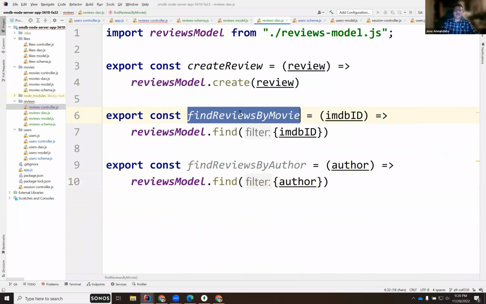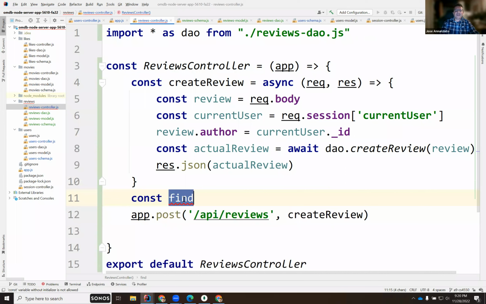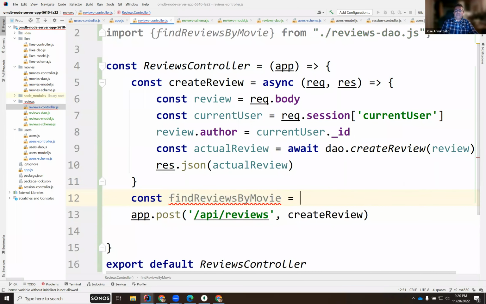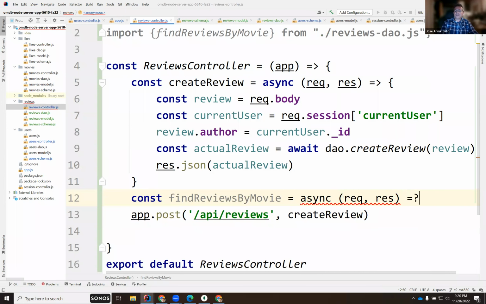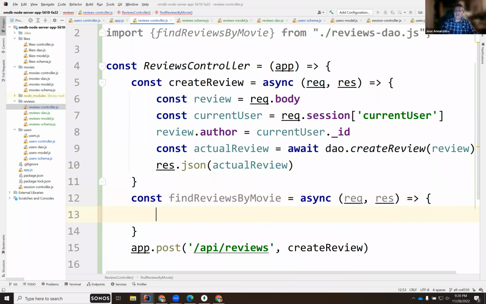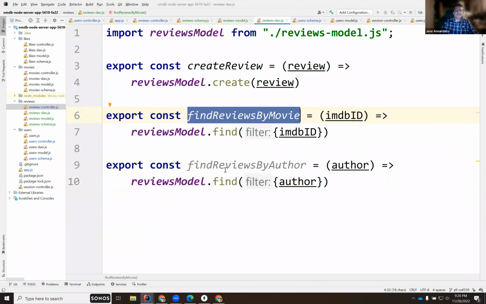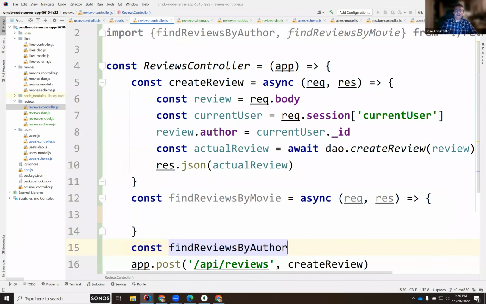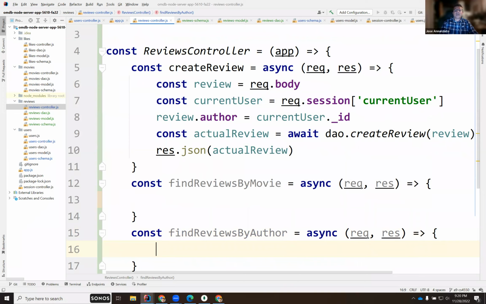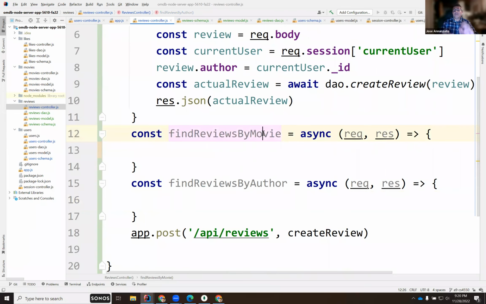So async, request, and response. And then I'll use the same name for this on the controller, again, just to keep it straight in my head. So async, request, response. And so in this case, I need to encode the movie IMDb, whereas this one I need to encode the ID of the user.